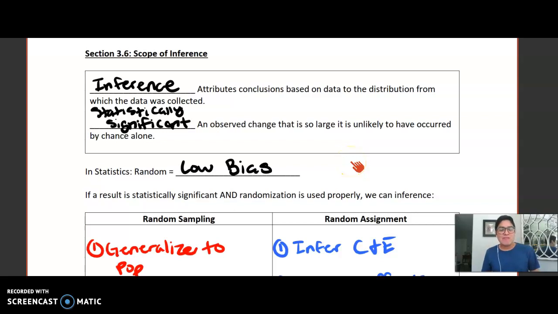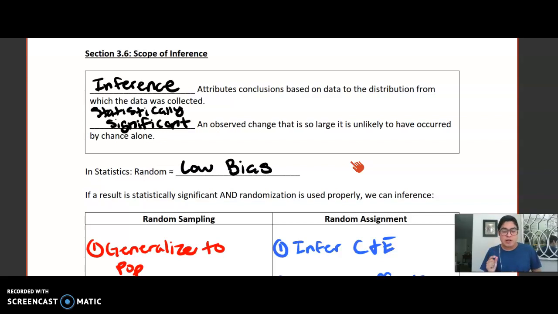Alright, y'all. So now our final topic in Unit 3 is called the Scope of Inference. And inference, we can attribute conclusions based on data to the distribution from which the data was collected. So basically, based on data I have about my sample, I can infer something about the population or infer some type of relationship. Now, if a result is called statistically significant, this is an observed change that is so large it is unlikely to have occurred by chance alone.